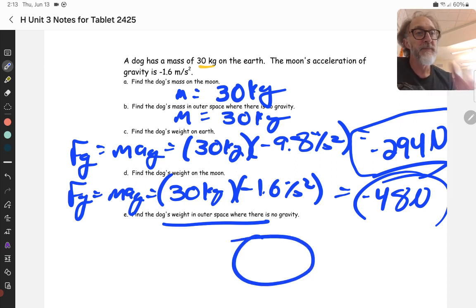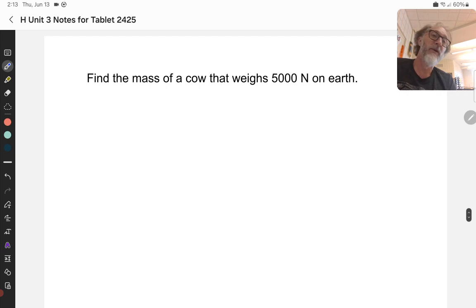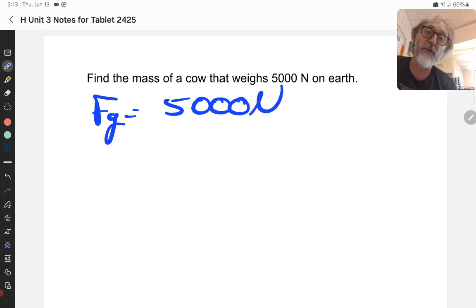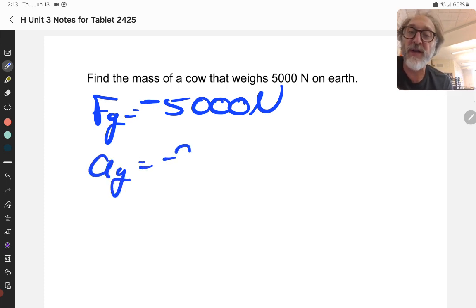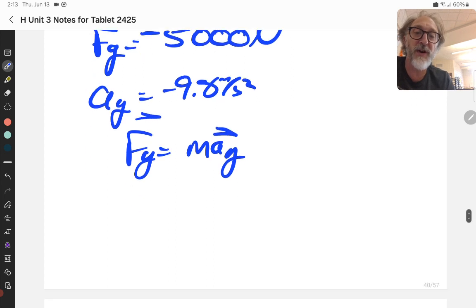All right? So in this problem, I gave you the mass and we defined the weight. Sometimes we go backwards. So here we have a cow that weighs 5,000 newtons. So I'm telling you the force of gravity is 5,000 newtons. Oh, don't forget, gravity pulls stuff down. Bam! Don't forget that negative sign, right? Okay, and then I know the acceleration of gravity is negative 9.8 meters a second squared. So now I can use this guy, Fg equals mag, and solve for the mass, right?